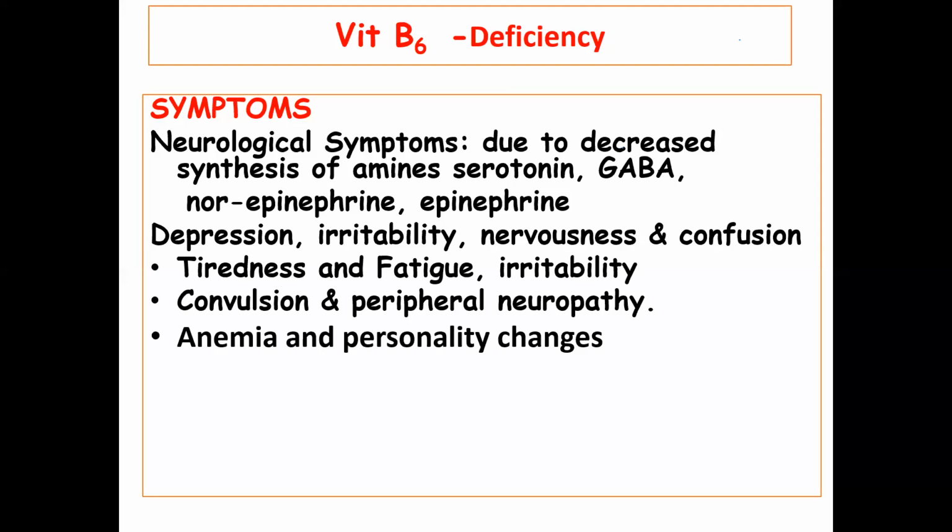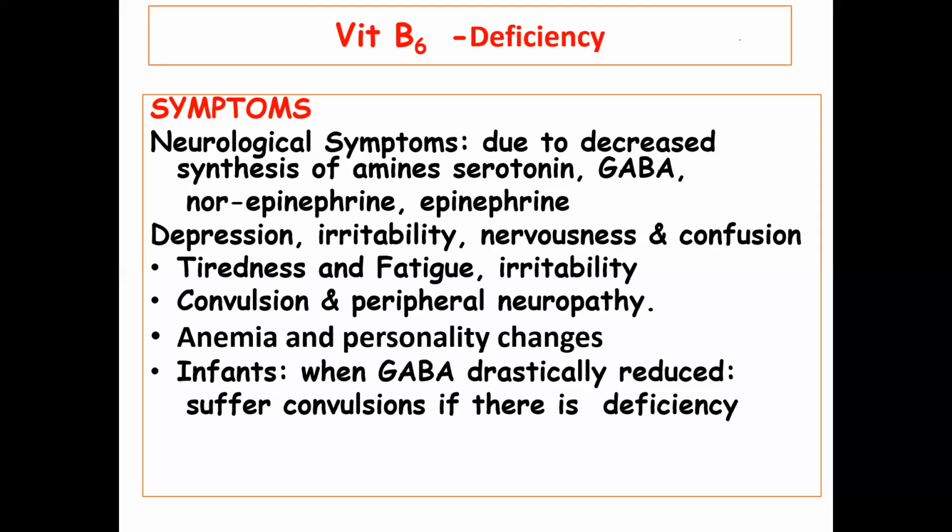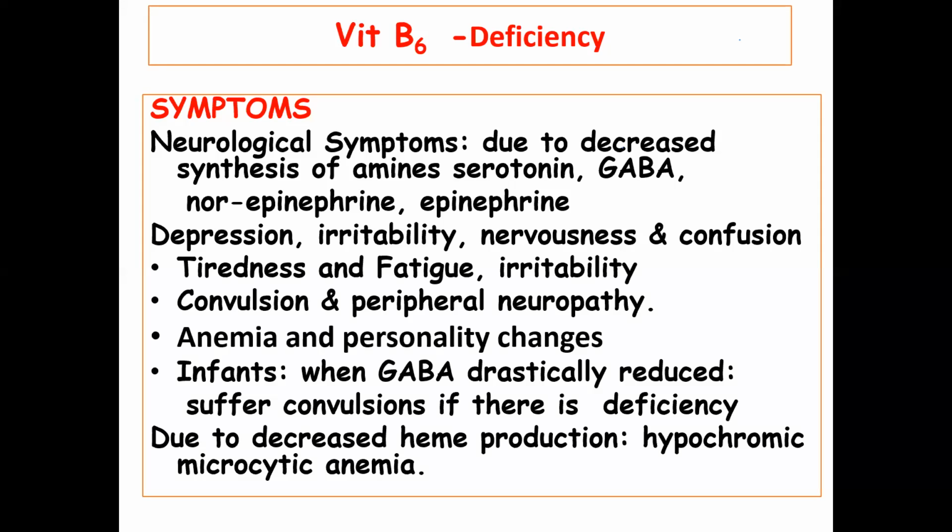Anemia, as it is used in heme metabolism by the ALA synthase enzyme. In infants, if there are decreased neurotransmitters, it also leads to neurological manifestations, and infants may suffer from convulsions if the deficiency is severe. Decreased heme production leads to anemia, that is hypochromic microcytic anemia. That's why we take this as a hematopoietic vitamin.